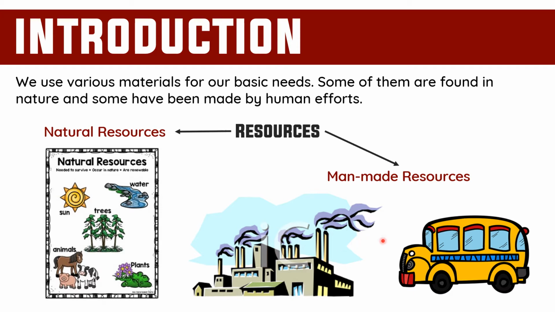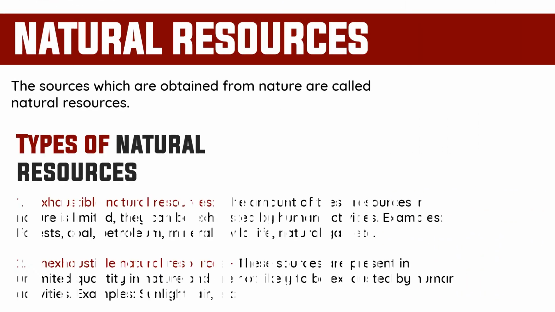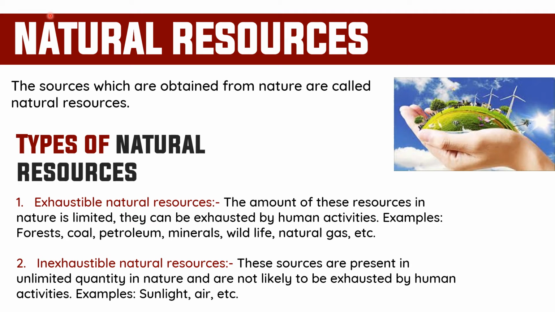In this picture you can see the factories, vehicles, bridges, roads, houses, and all other constructions. These all are under man-made resources. So we already discussed that resources are two types, natural resources and man-made resources.